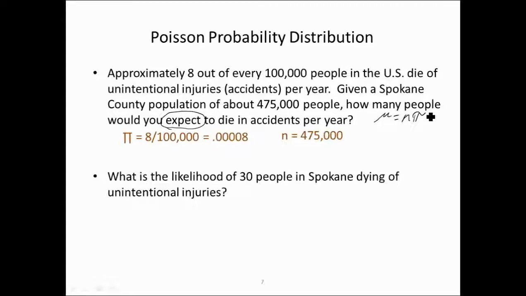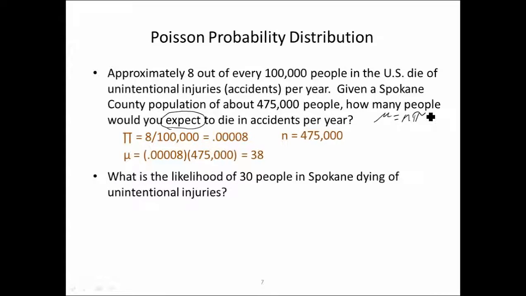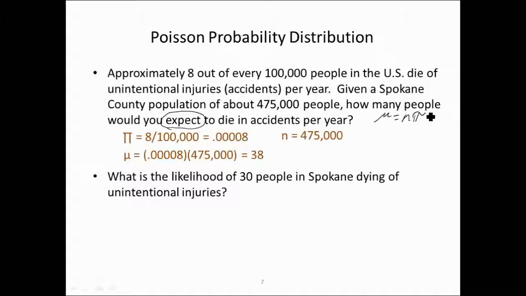The trials are the number of people in Spokane, 475,000. So the expected value, trials times success, is 38. We would expect 38 people to die of accidents per year in Spokane County.